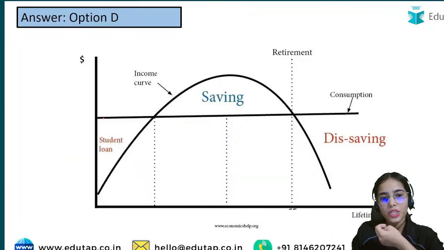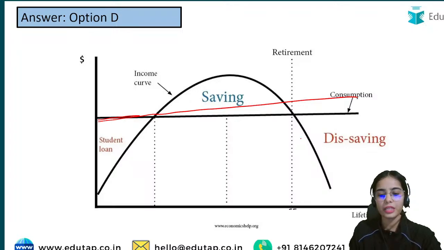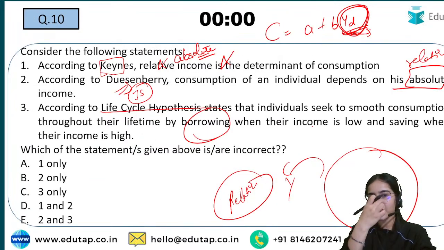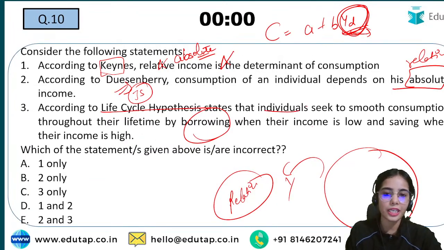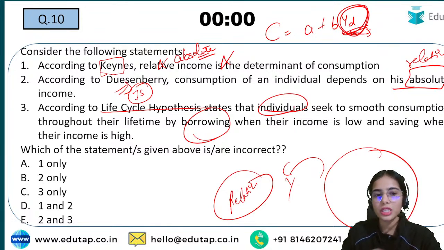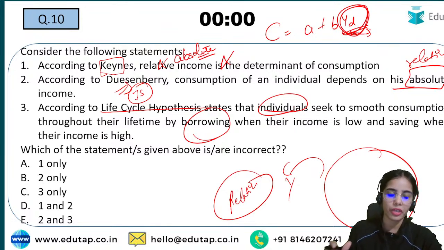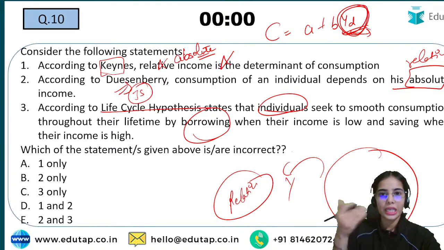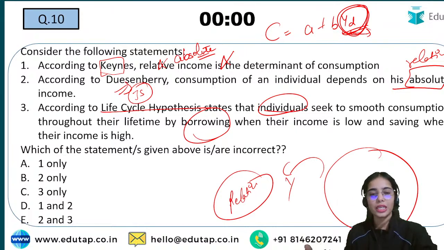So your consumption is nearly flat, or very slightly increasing, in your lifetime. This is the life cycle hypothesis: individuals want smooth consumption and to maintain their standard of living, so they borrow when their income is low and save when their income is high.